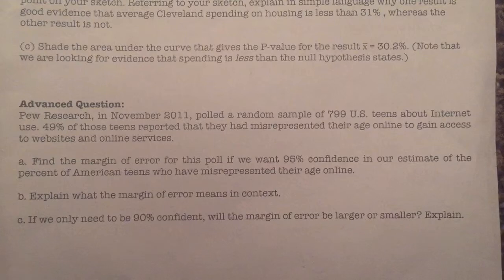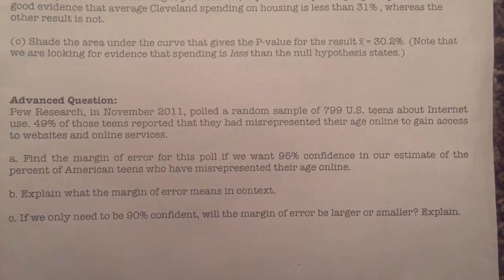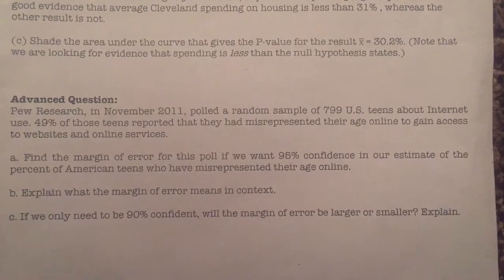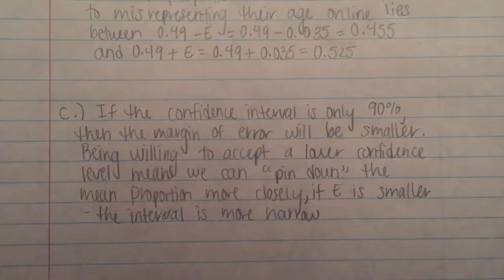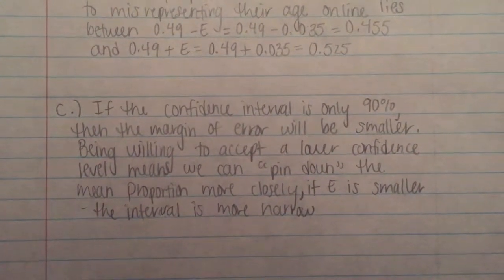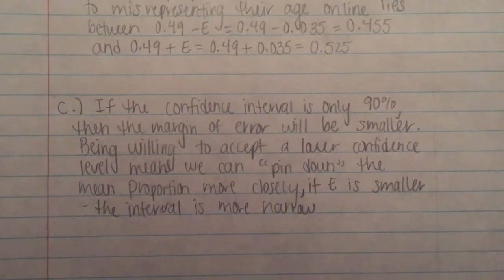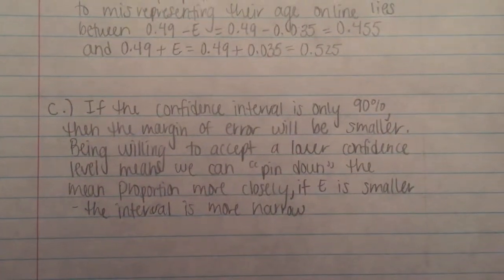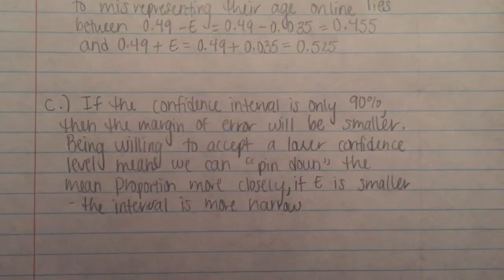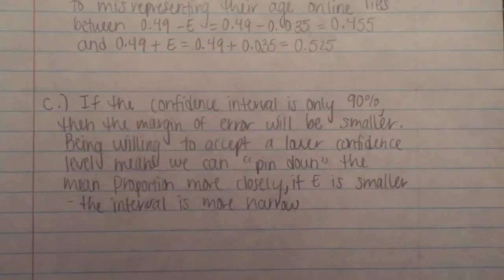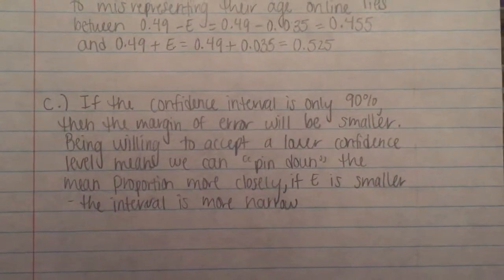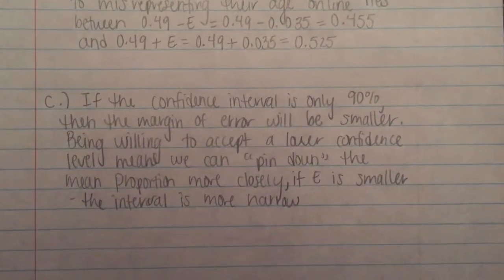If we only need to be 90% confident, will the margin of error be larger or smaller? Explain. If the confidence level is only 90%, then the margin of error will be smaller. Being willing to accept a lower confidence level means we can pin down the proportion more closely. If E is smaller, then the interval is narrower.